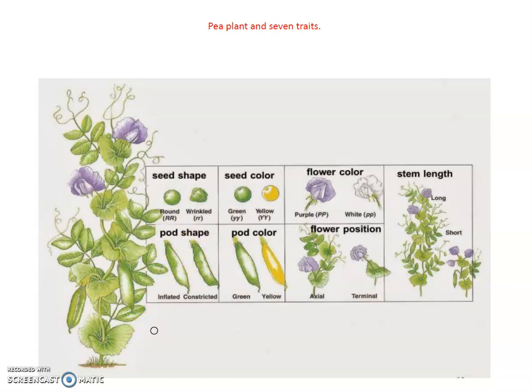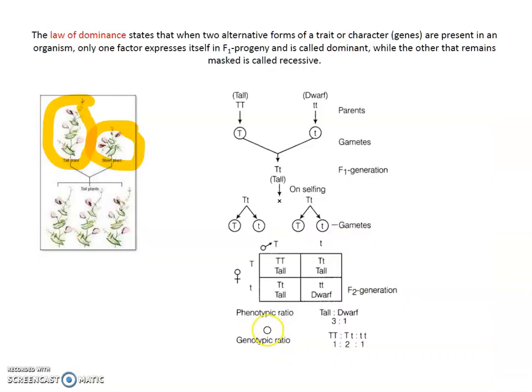Because of that, Mendel selected the pea plant for his experiment, and in his experimental garden he cultivated approximately 24,000 pea plants and maintained a record. On that record, Mendel formulated three laws: law of dominance, law of segregation, and law of independent assortment. So Mendel is called the father of genetics.